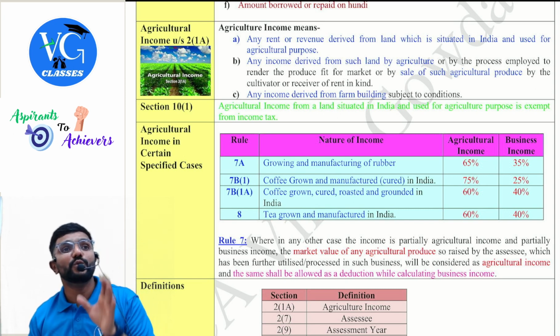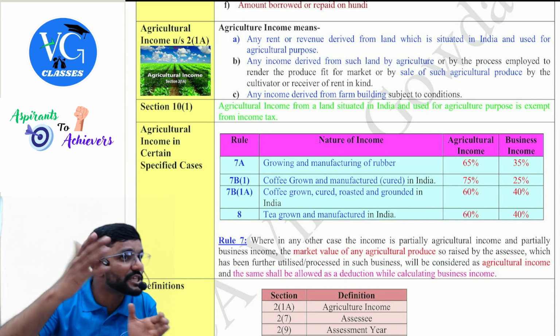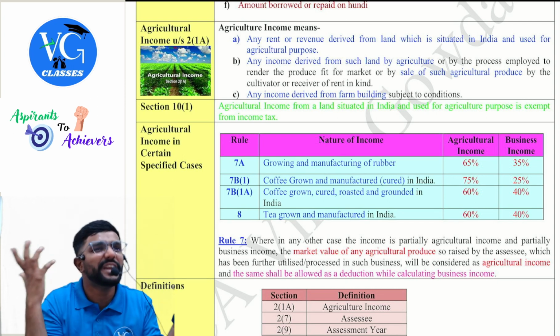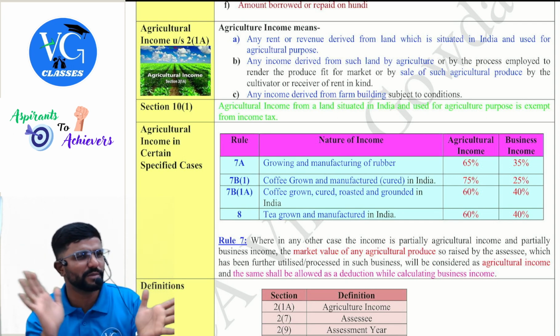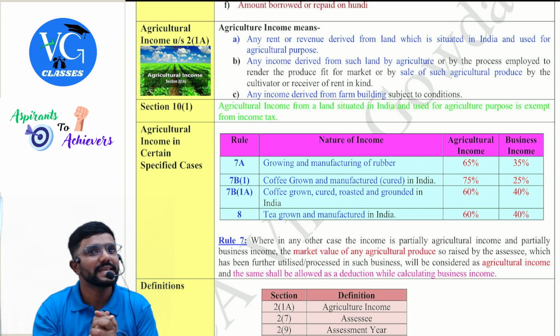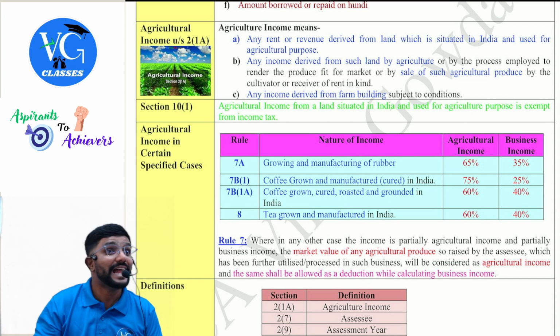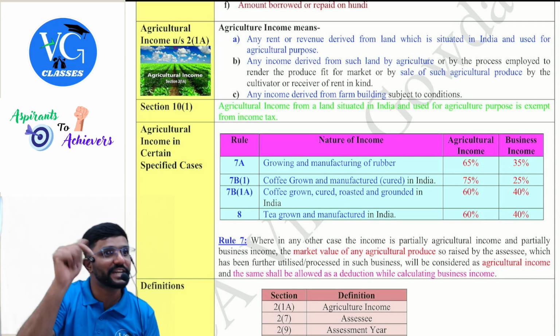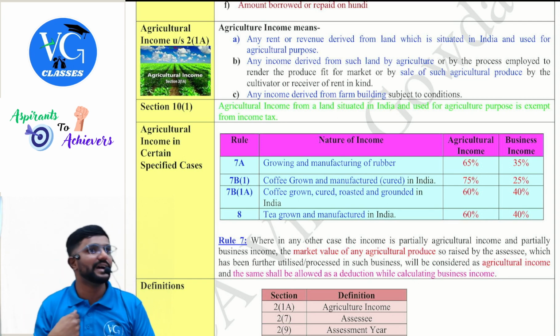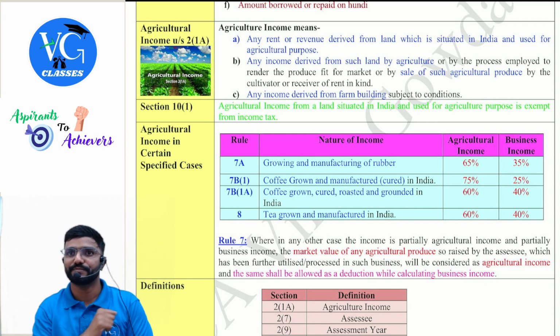Yes. And for you, you have grown the crops and you are selling the crop. You earned, assume, 25 lakh out of it. You have done a really good job. 25 lakh you are earning. Is it an agriculture income for you? Yes. It is an agriculture income for you. Land might not be owned by you, but used for agriculture purpose. Anything you or me earn out of it is an agriculture income.